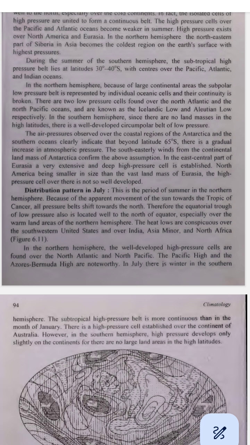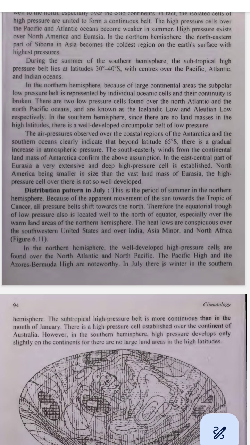Pressure patterns in different regions. 1. Southern Hemisphere, Australia, Africa, South America. Warm continents. The continents are warmer in January, it's summer, so they have low pressure because warm air rises. Low pressure cells. There are distinct areas of low pressure over these warm continents. Example, imagine a balloon filled with hot air. The balloon rises because warm air is lighter. Similarly, warm land causes air to rise, creating low pressure.